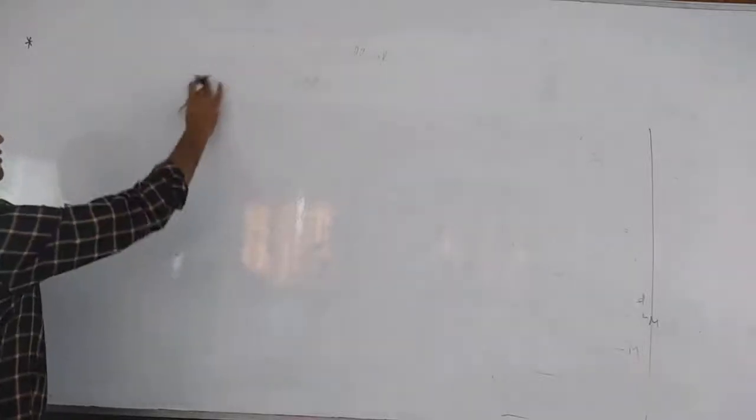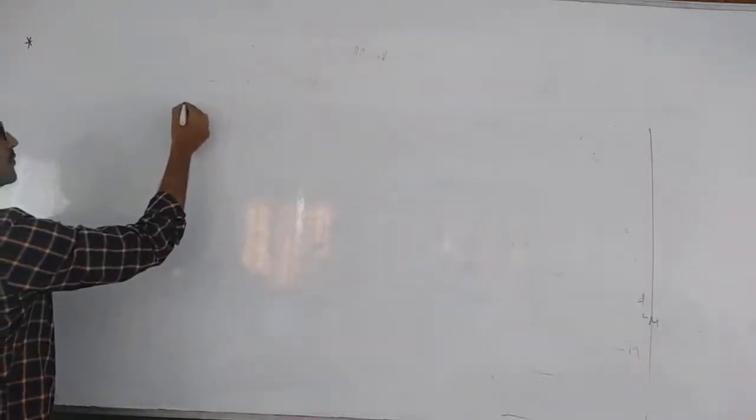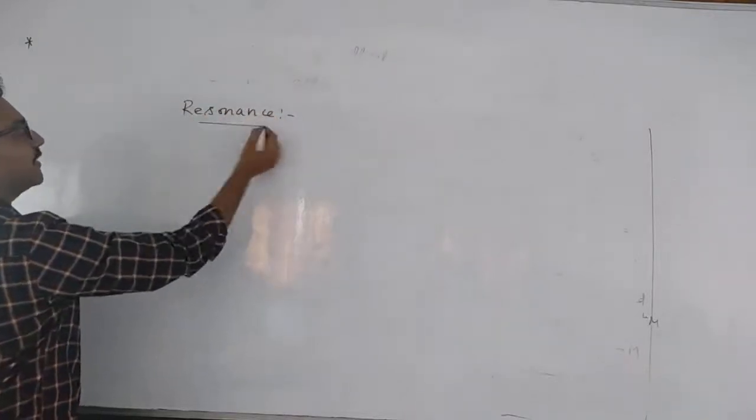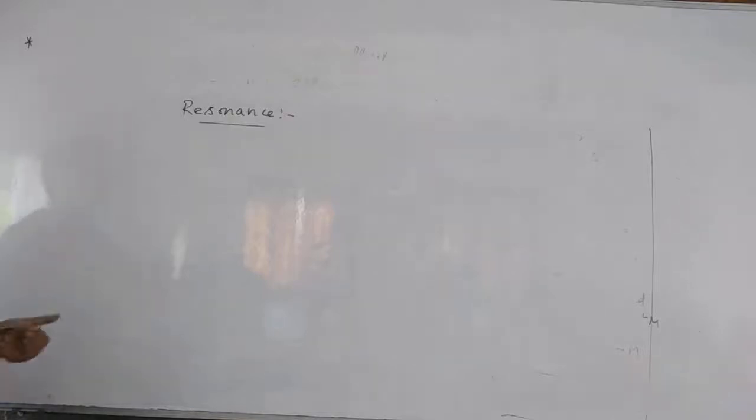Alongside the mesomeric effect, we will have resonance also. So in resonance, what are the main points to remember? Which structures are more stable?